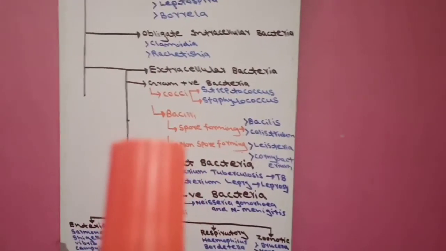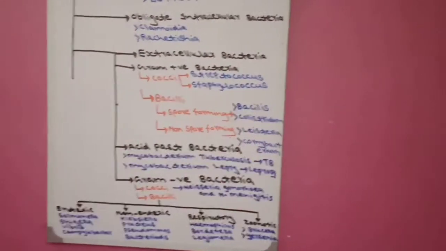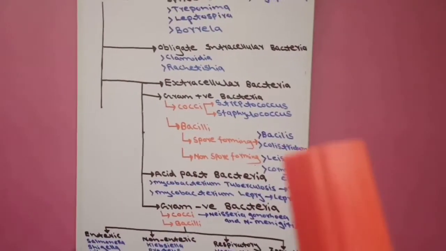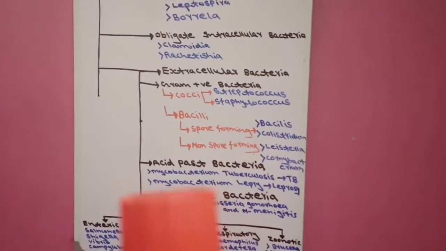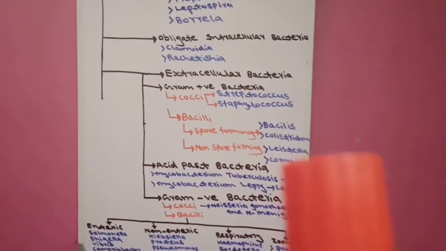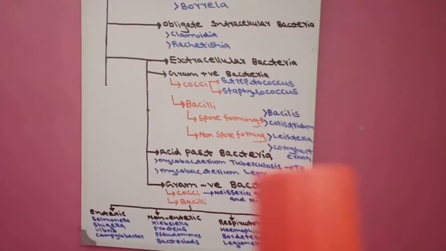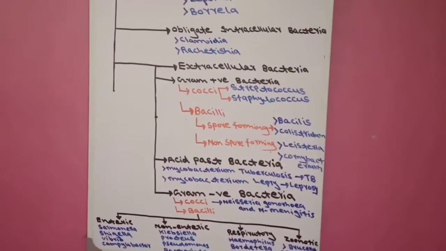Then second is bacilli. We again divide the rod-shaped bacilli into spore-forming and non-spore-forming. In spore-forming, two bacteria come: Bacillus and Clostridium. In non-spore-forming, again two bacteria come: Listeria and Corynebacterium. This is the gram-positive bacteria.